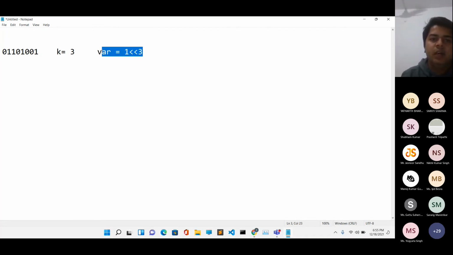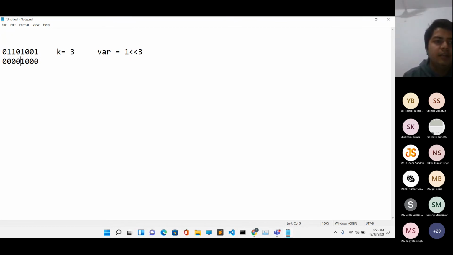Okay. So how will it look? Like how will this number actually look, if you write it in binary form? It will be somewhat like this. You have three trailing zeros, and all the other bits are also zeros, and you have a one only at this position. Now, if you take the bitwise AND of these two numbers, at all the locations other than k, you are definitely going to get a zero, because in the second operand you already have a zero. So it doesn't matter whether in the first number you have a one at that particular location or a zero, you will always get zero at those places.